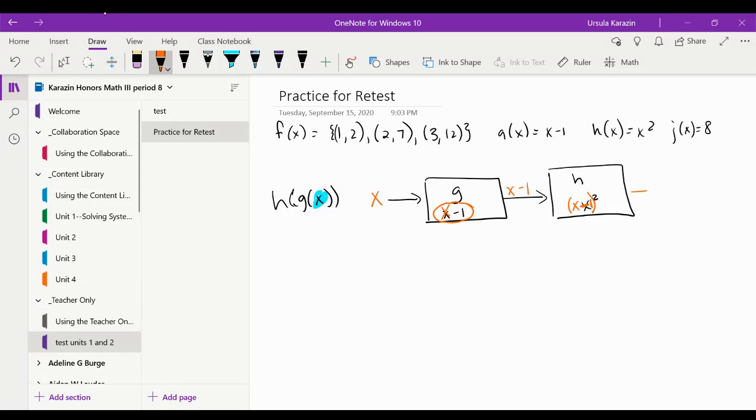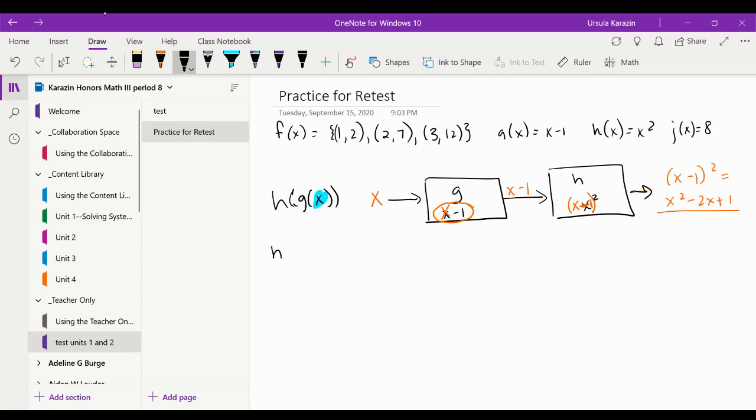And so that will be my answer, X minus 1 squared. But you gotta do FOIL, guys. Don't forget to do FOIL. And so there's my answer.